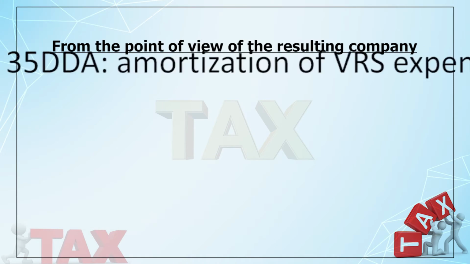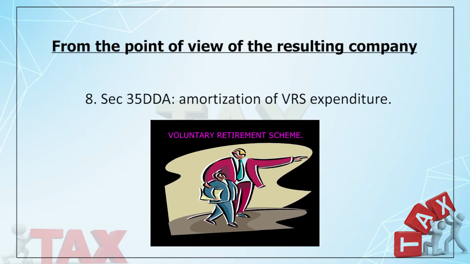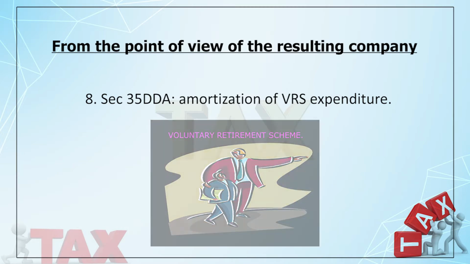Then 35DDA, which talks of amortization of VRS expenditure, voluntary retirement scheme expenditure. Once again the same thing: the period for which it has been enjoyed by the demerged company, the balance period can be enjoyed by the resulting company.